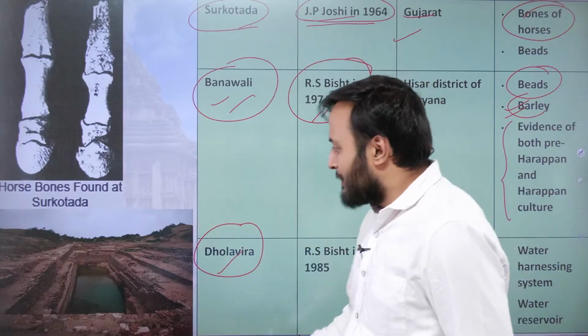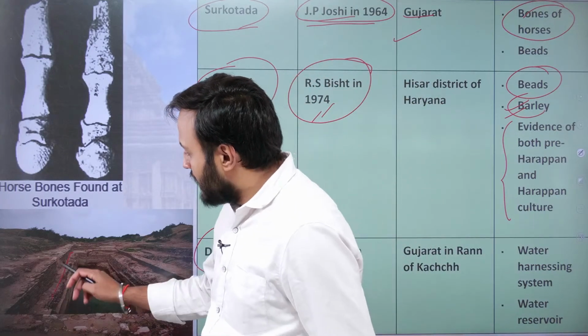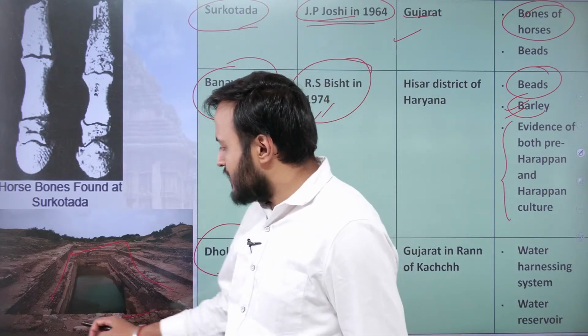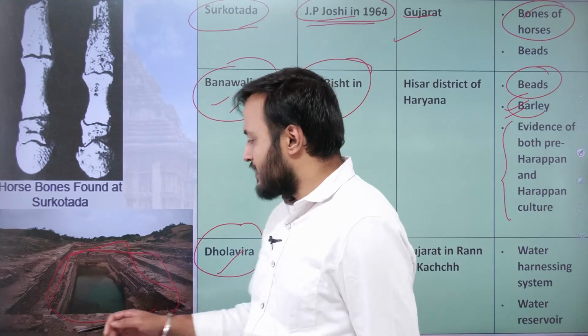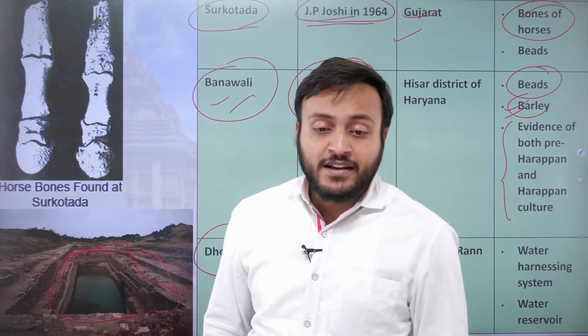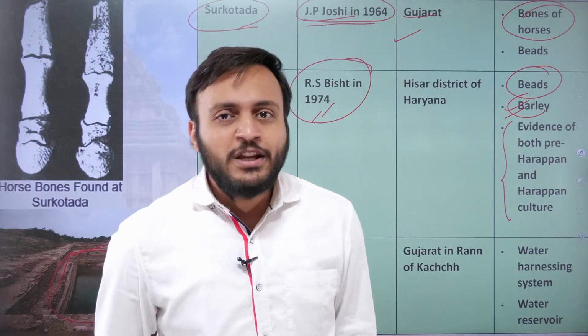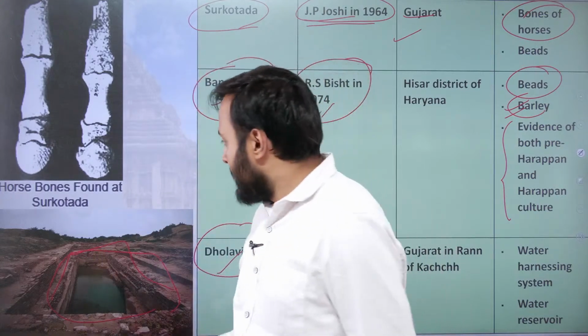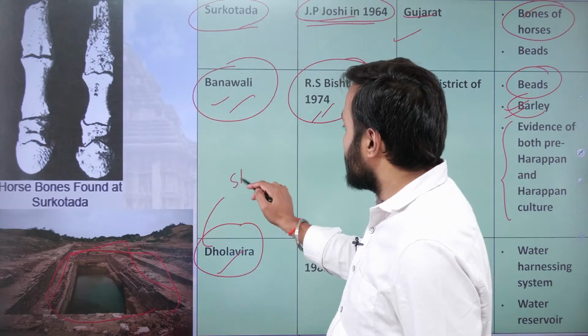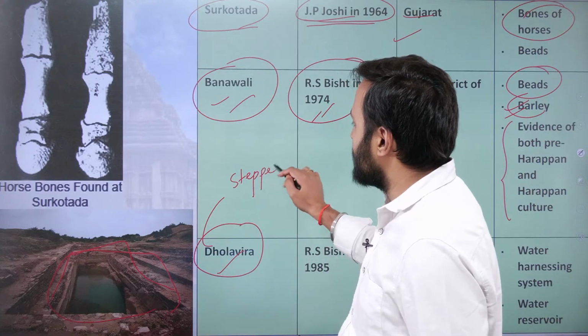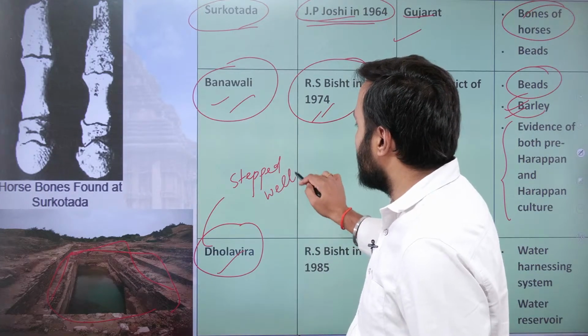So Dholavira, present in Gujarat, is famous for its ancient water storage structures. They were huge and also extremely useful. Some of them had a stepped well like structure.